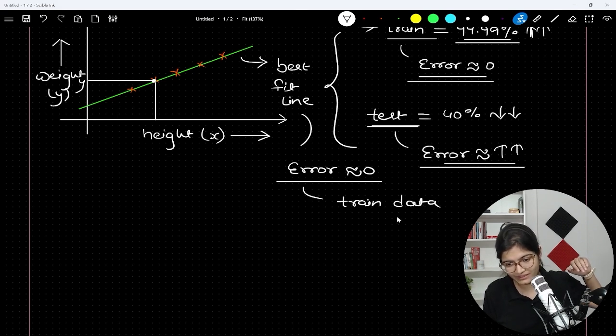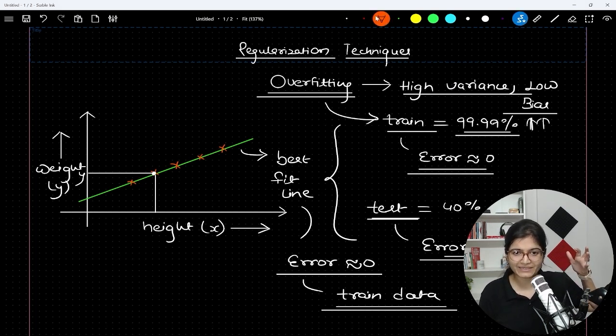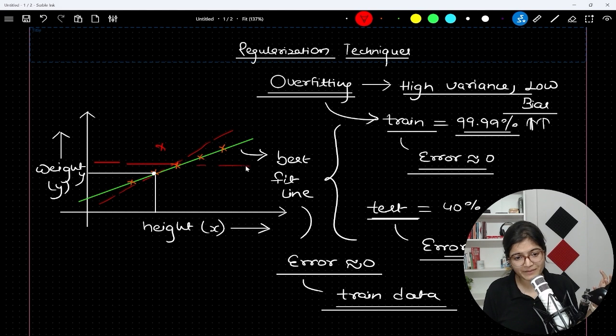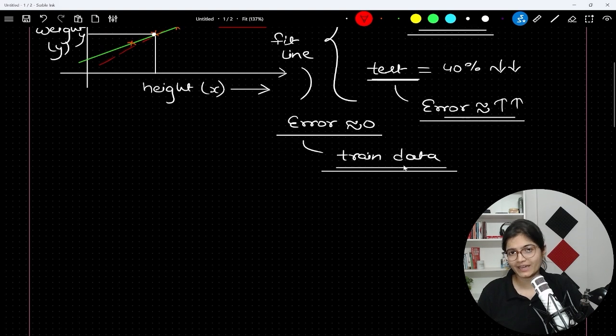Now what will happen at the time of testing? It is obviously not a best fit line, because your data point at the time of testing will lie maybe on this point. Error will abruptly increase. So maybe this might be the best fit line, but obviously getting the approximate error as 0, where we are talking about the best fit line, is not the apt one. That's the situation of overfitting. Now the question is how we can avoid that.